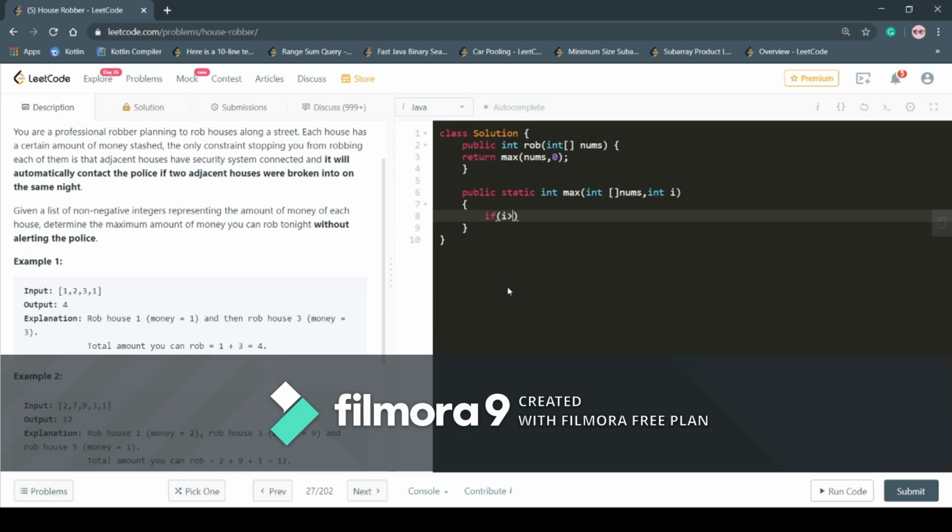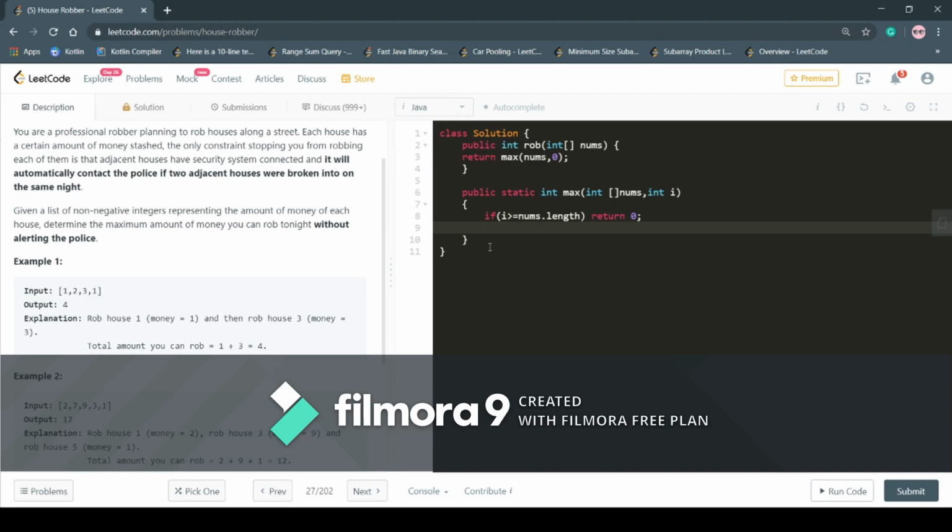So if i is greater than or equal to nums.length, we should return back. That is, the maximum amount of money we can rob from there is 0, right?